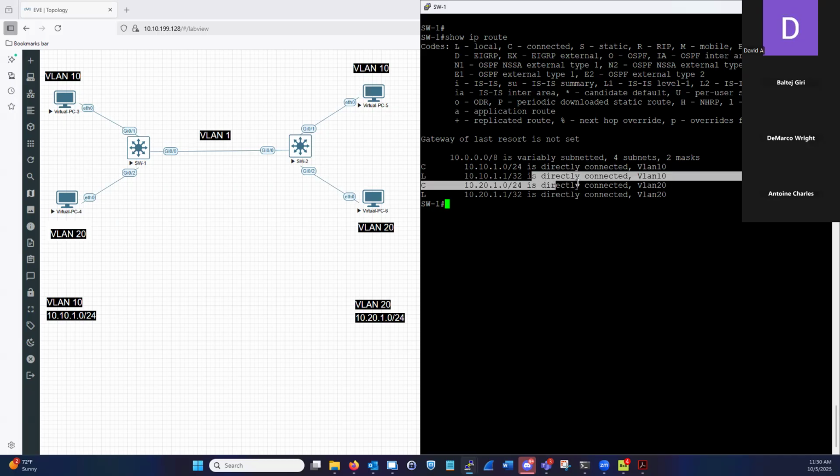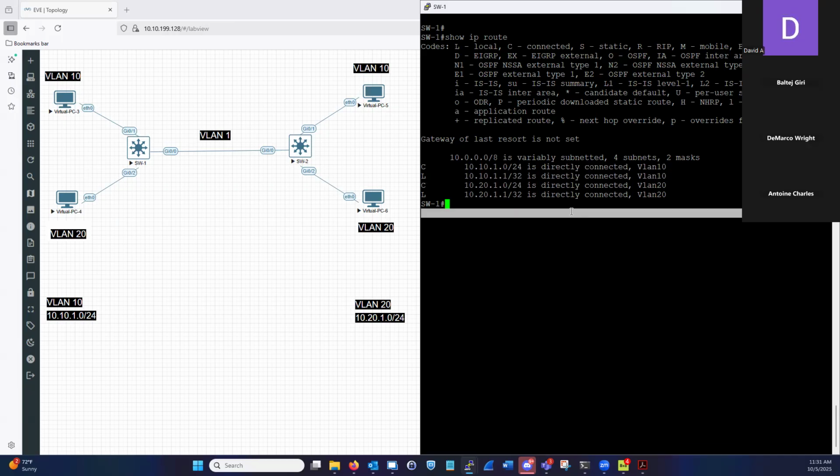And it's telling us it's directly connected, right? Remember, of course, C, connected. It's directly connected to this device, and it exists on VLAN 10. Okay? That's all that means, right? The subnet is connected to this device, and the interface is also connected to this device. Okay? All right. Now, let's do some checks, right?